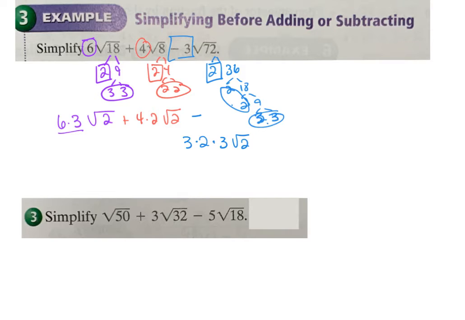So if I simplify these, I have 18 square root of 2 plus 8 square root of 2 minus 18 square root of 2. All right, so I have all of these. And now I can combine it. I can say I have now the same number on the inside and the same index, so those can be combined. So I can say 18 plus 8 minus 18 is going to give me 8 square root of 2.